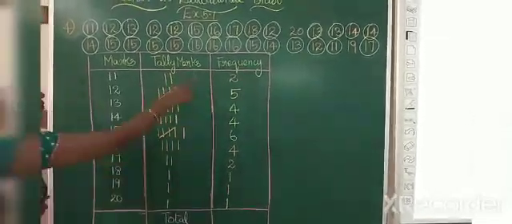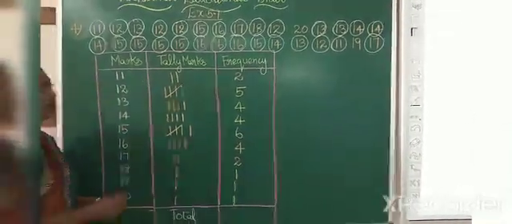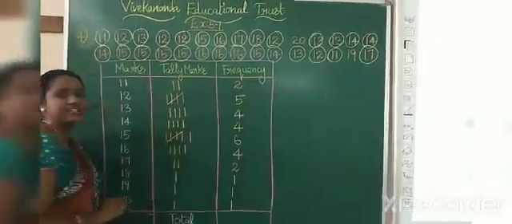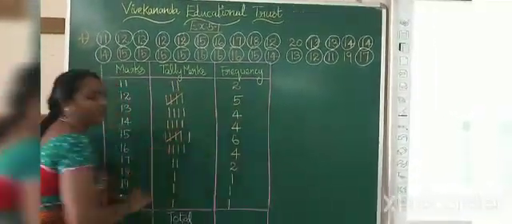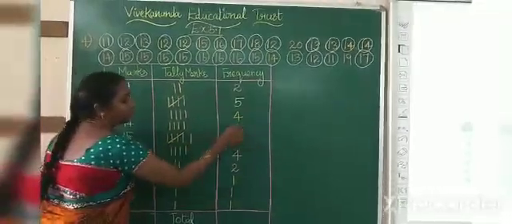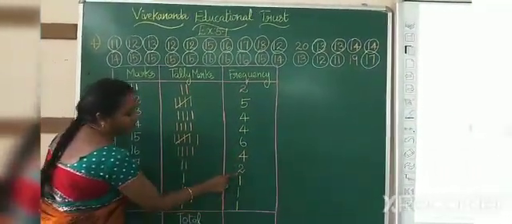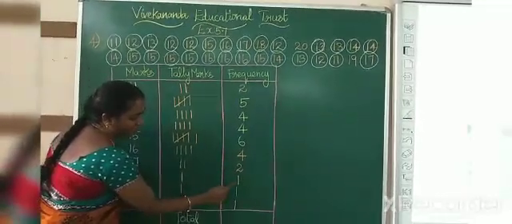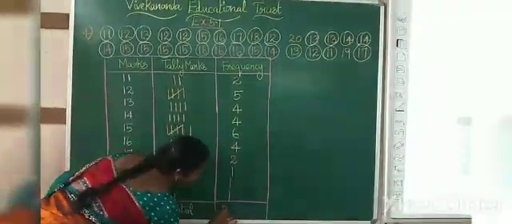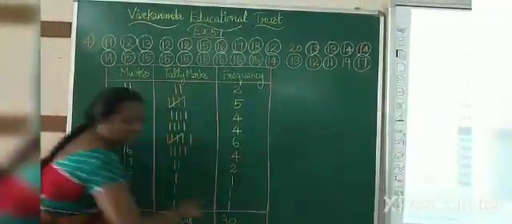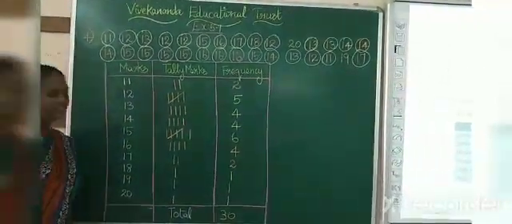Okay. Now we need to add this. What is 2 plus 5? 7. 7 plus 4? 11. 11 plus 4? 15. 15 plus 10? 25. 25 plus 2? 27. 28, 29, 30. So it gives the total of the 30 students. Is that clear?